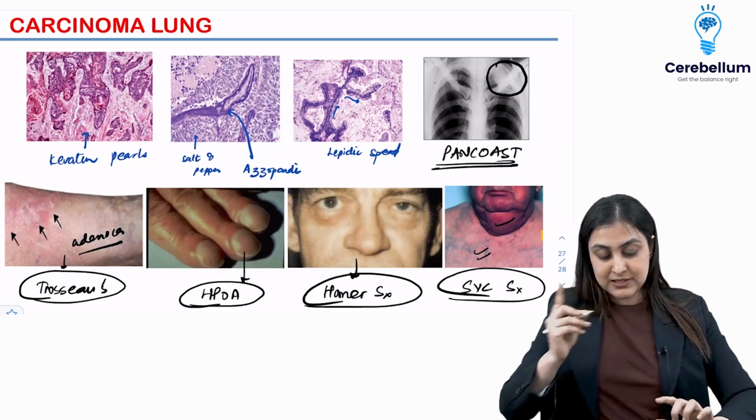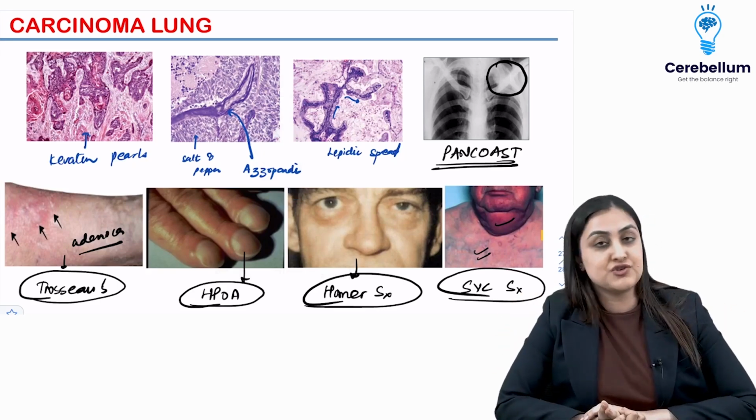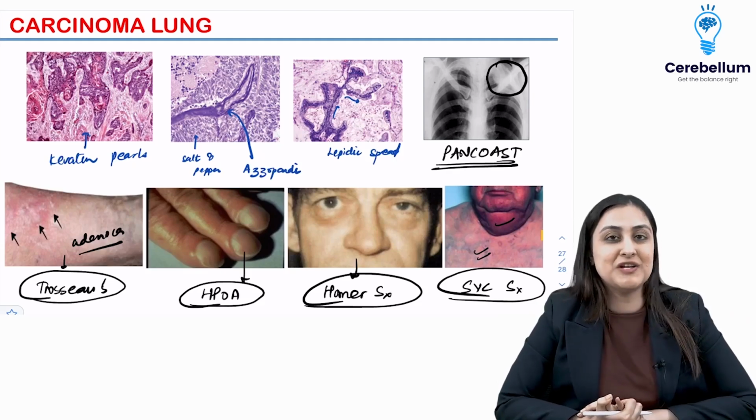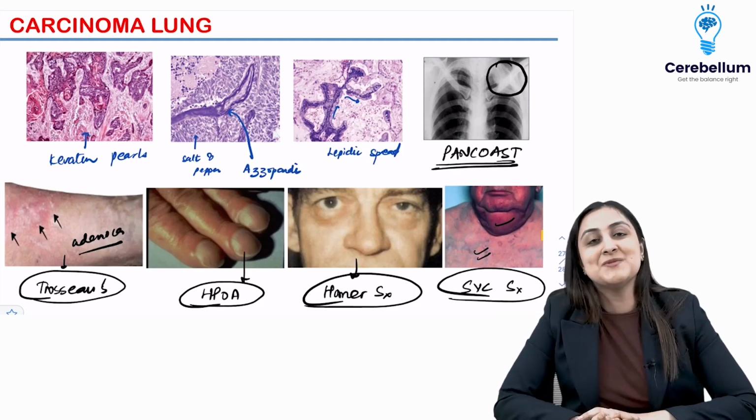Alright, so this is all about the radio-path features of CA lung, and with this we conclude the respiratory system. I hope this has been useful to you. Thank you.